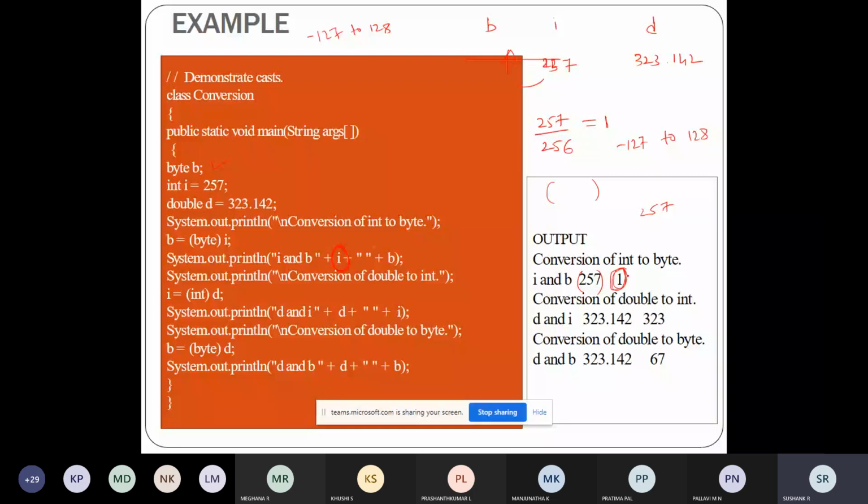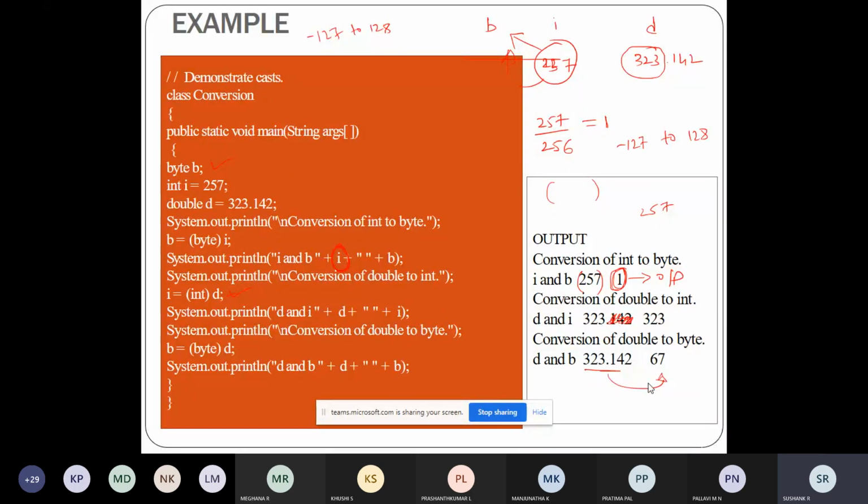You can check this on your systems, in the online compiler. So that's why when I fit the integer value to the byte, I'm getting the output as 1. In the second case, I'm trying to fit double to integer. Double to integer means I'll get only the integer part. So in 323.142, I will get only the integer part. The fractional part is getting cut off. In the same way you can check when you're trying to fit double to byte.